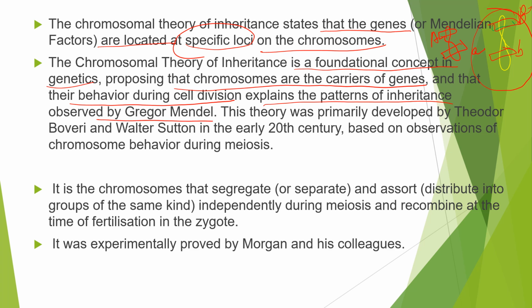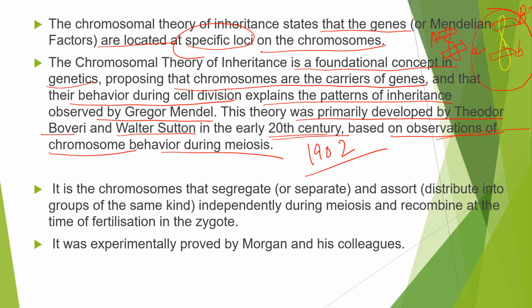This theory was primarily developed by Theodore Boveri and Walter Sutton in the 20th century, in 1902, based on observations of chromosome behavior during meiosis. We have just now seen the two possibilities in the meiosis 1 and meiosis 2 phases, and how the chromosomes are given to the germ cells.